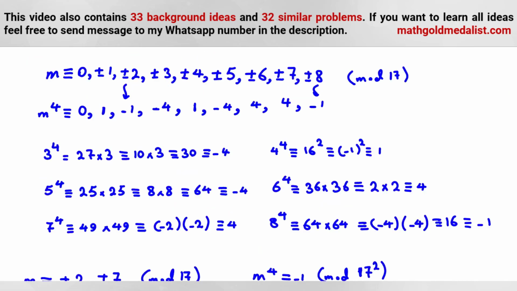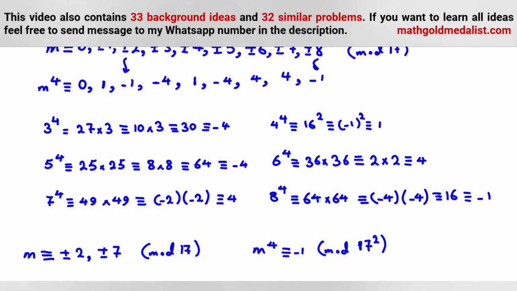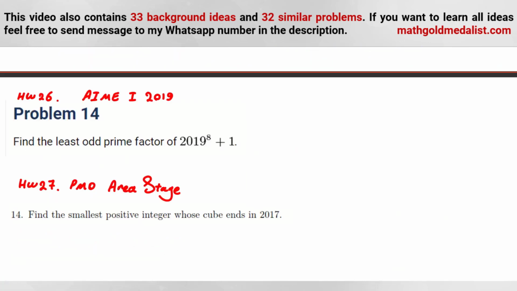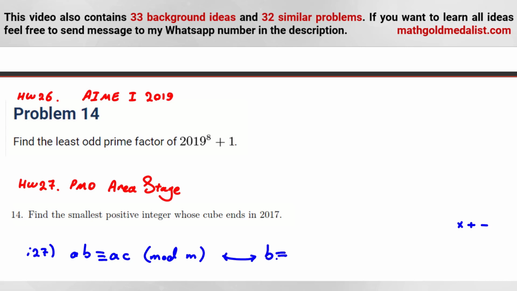Now, let me tell you another idea. How many ideas did I tell you? 26. Idea 27 is what? If ab is congruent to ac, in modular arithmetic you can do anything you want: you can multiply, add, and subtract. Only if you want to divide, you should pay attention to something. Suppose we want to divide by a, so b is congruent to c mod m over the GCD of m and a. Okay?